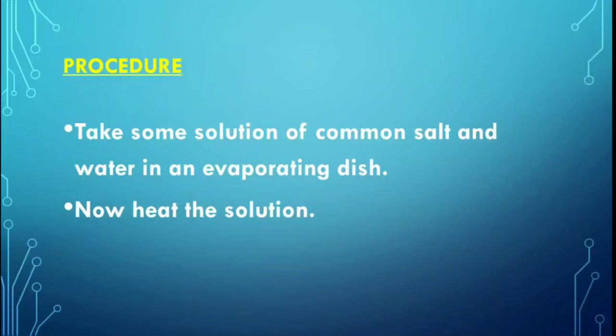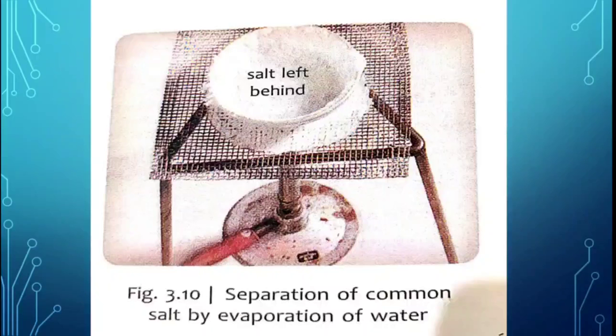After the salt dissolves in the water, your solution of salt and water is ready. Now take this solution of salt and water in a vessel and put the solution on heat, on the gas. Just like this experiment has been done in the chemistry lab. In this, the salt and water solution was taken in the evaporating dish, that white bowl that you can see, and it was kept on the wire gauze, and from the bottom the Bunsen burner is providing heat for the process of evaporation.